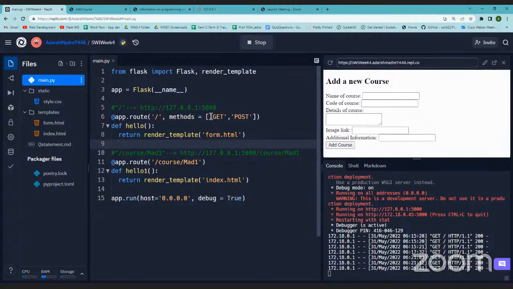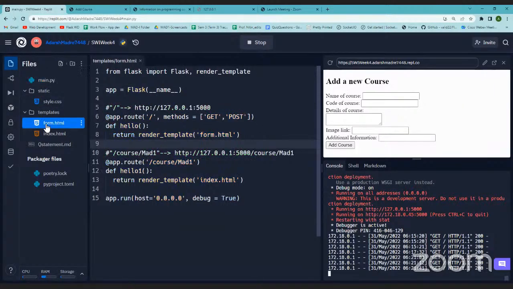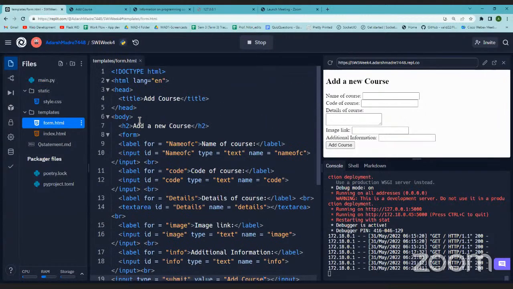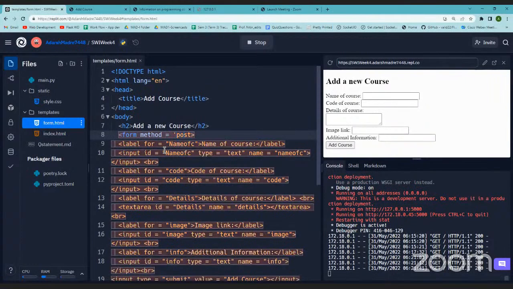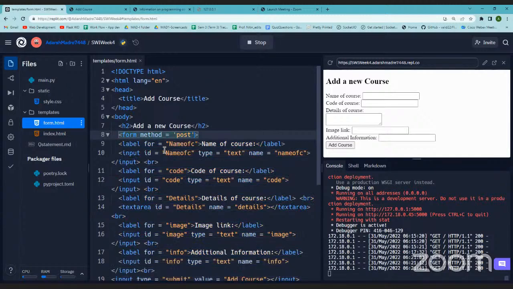And since I said we will be using post to send data, the method that we'll be using in the form will be post. So in the form, I'll have to specify what method I'm using, right? So wherever I started the form, yeah, form method post. So it is form method post, right?